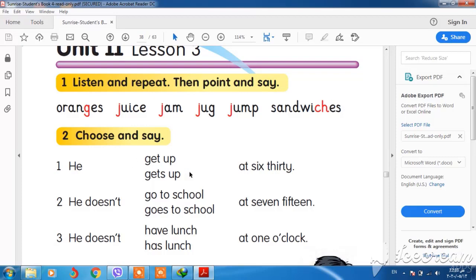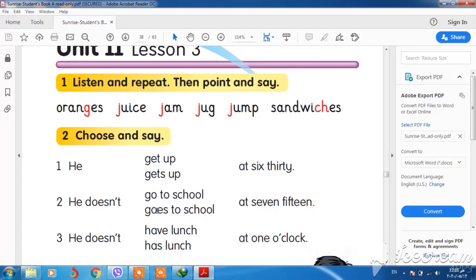We have two options, and you can choose one of them correctly. For example, he gets up at 6:30 or he get up at 6:30. Which one is right? Of course, gets up, because we have he. If we have he, we put s on the verb. He doesn't go to school or he doesn't goes to school.